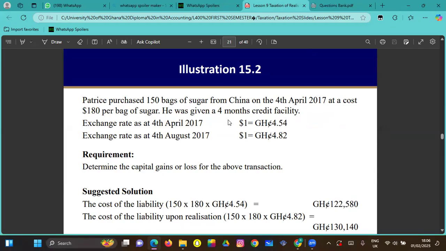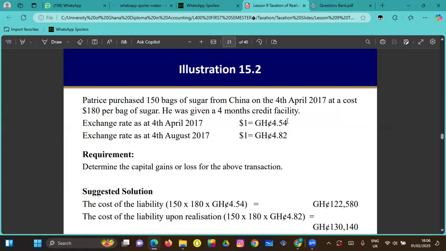And he was given a 4 month credit facility, meaning he has 4 months to pay. Please look at the exchange rate when he bought it, and then the exchange rate when he's about to pay it. You can see there's a difference, 4.54 and then 4.82. There has been an increase.